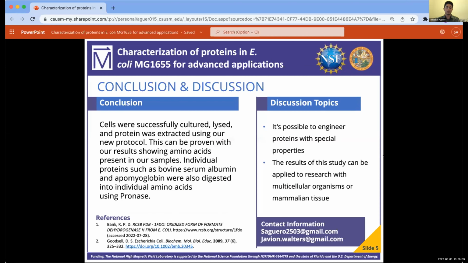So what does this all mean? Well, this means that the protocol we actually helped develop does in fact work, which is nice. And we were also able to prove that the pronase was able to digest other proteins such as bovine serum albumin and apple myoglobin. During this project, we determined that it's possible to engineer proteins with special properties, and the results of our data can be applied to future research in multicellular organisms or mammalian tissue, including human cancer cells.